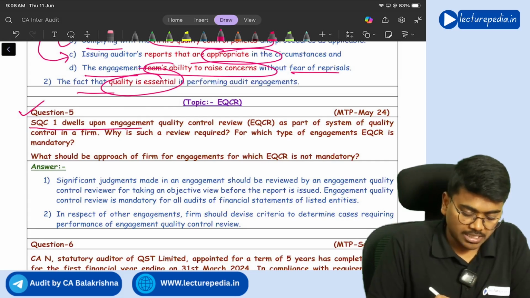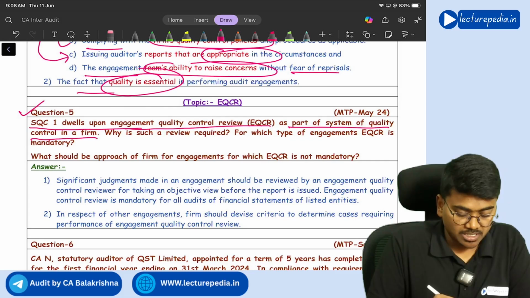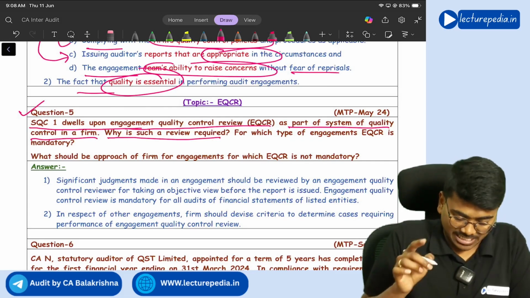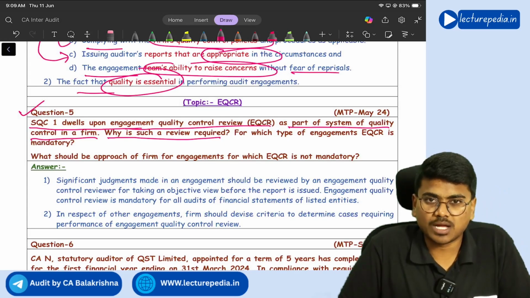Yes. Next, question number 5. SQC 1 dwells upon engagement quality control review as part of the system of quality control in a firm. Why is such a review required? So, why is engagement quality control review required?